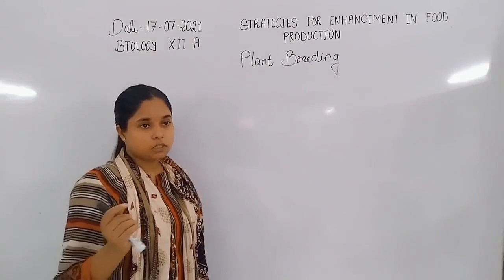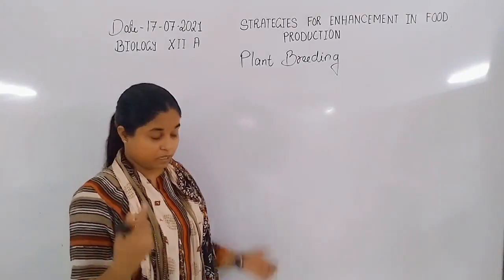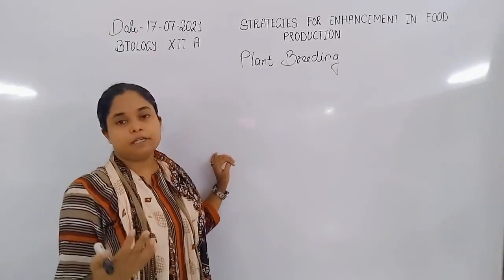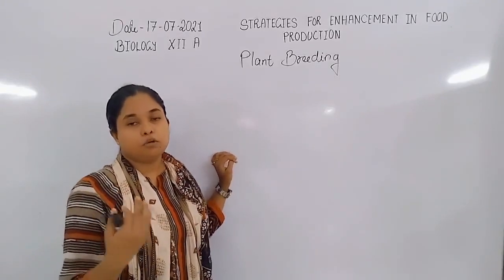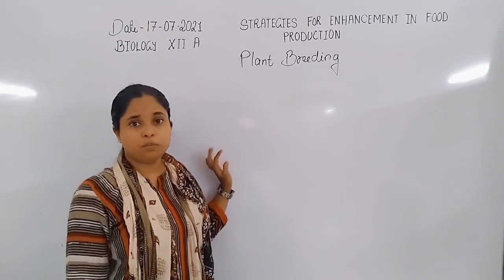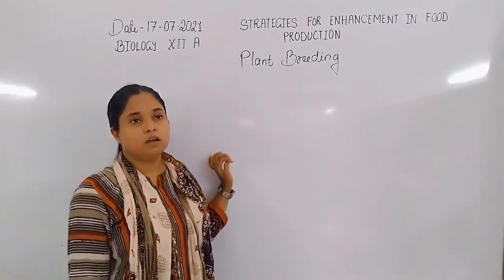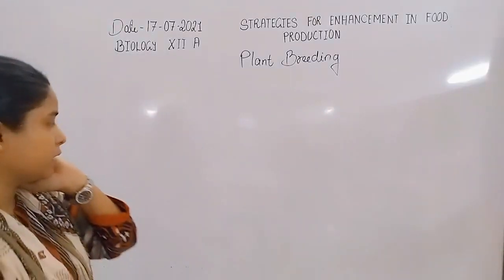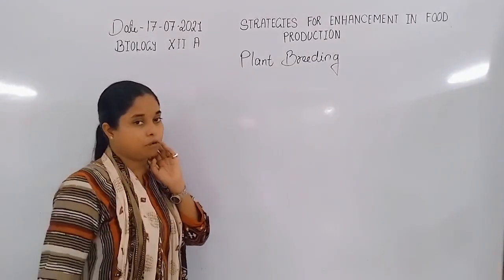These freshwater fishes are enhanced by fisheries. Also, some aquatic animals like crabs, lobster, and prawn belong to the phylum Arthropoda, but their production is included in aquaculture.